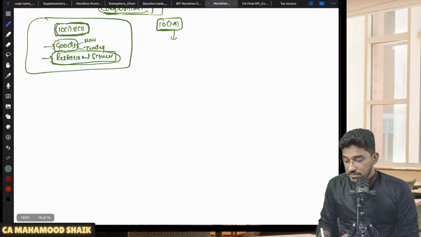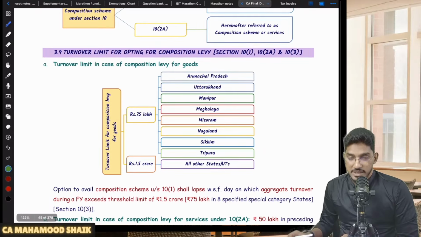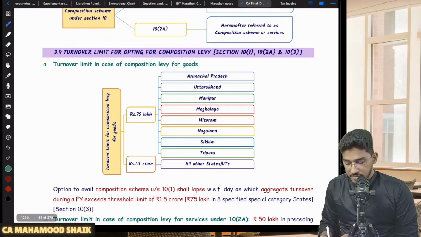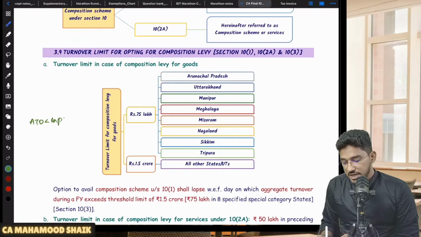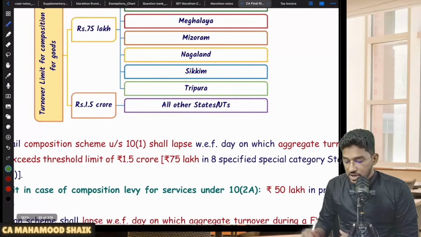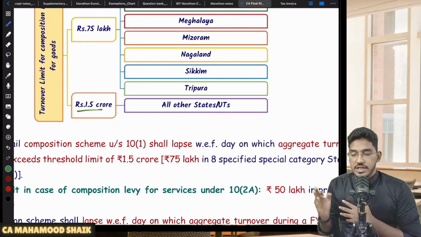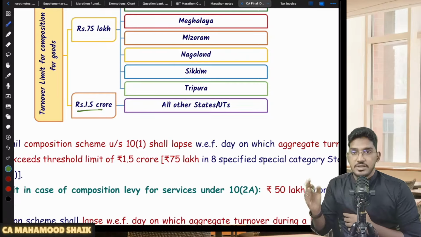But this manufacturer, trader, or restaurant service provider becomes eligible for composition levy when their aggregate turnover in the preceding financial year is up to the prescribed limit. If their aggregate turnover is less than a certain limit in the preceding financial year, then in the current year they become eligible for composition levy. Sir, what is that limit, sir? 1.5 crores. If you are a registered person and your aggregate turnover in the preceding financial year does not exceed 1.5 crores, then in the current year you become eligible for composition levy.